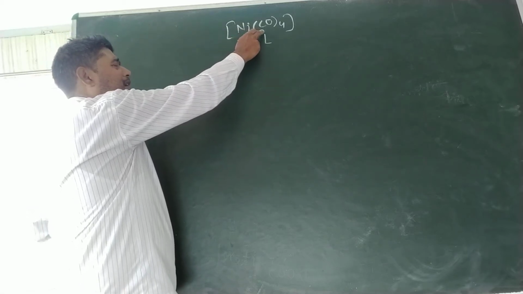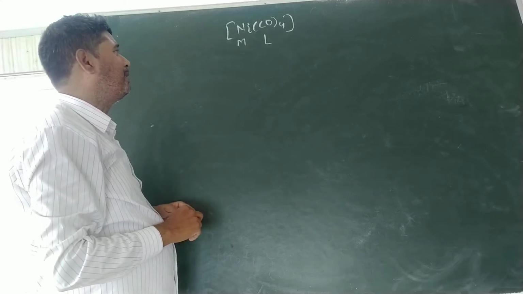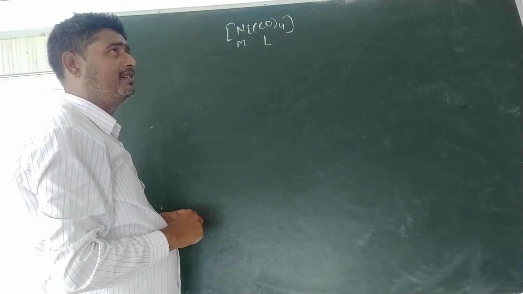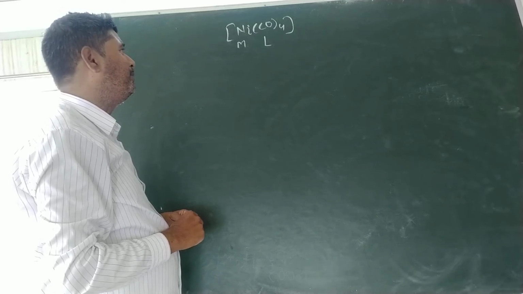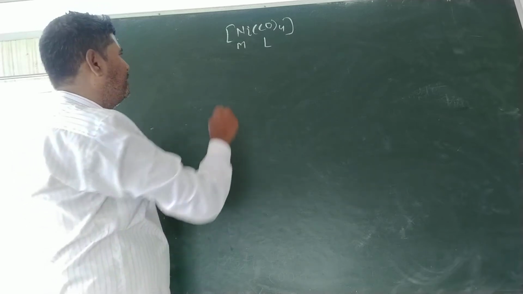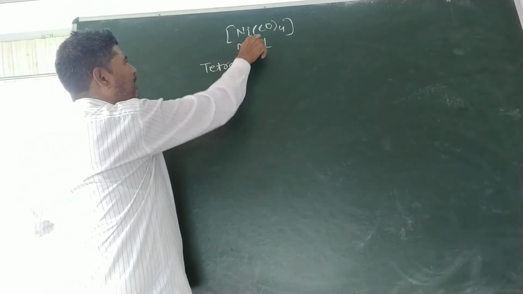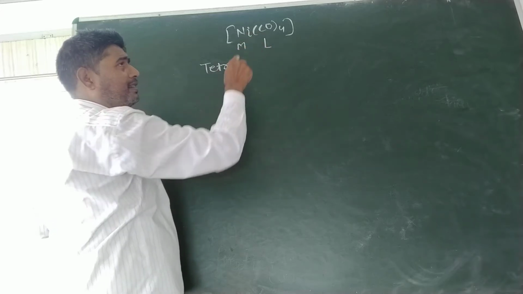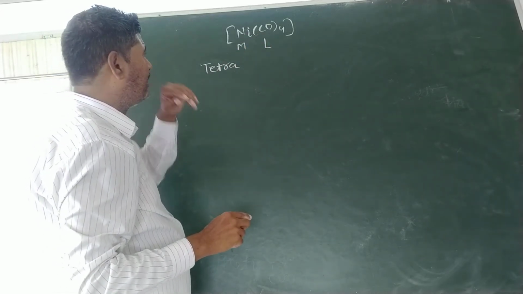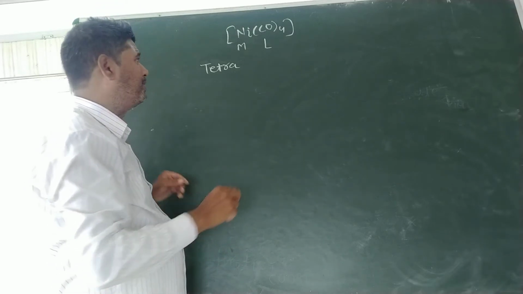Since carbon monoxide is a neutral ligand and the number of carbon monoxides is 4 here, we will use tetra for the 4. Carbon monoxide is a molecule, hence it will have its special name. The special name of carbon monoxide as a ligand is carbonyl.